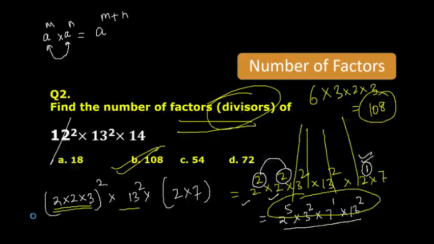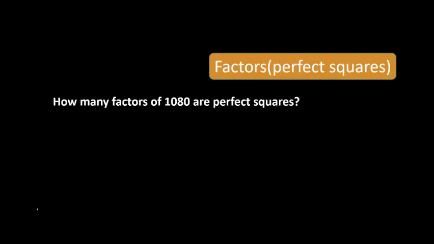Okay. Now one last question may be asked. How many factors of 1080 are there which are perfect squares? Very tricky question. How many factors of this are perfect squares? So first let's take a simpler number. Let's say we have 120. When we break 120, it will be 2 cube, 3 raised to the power 1 and 5 raised to the power 1.